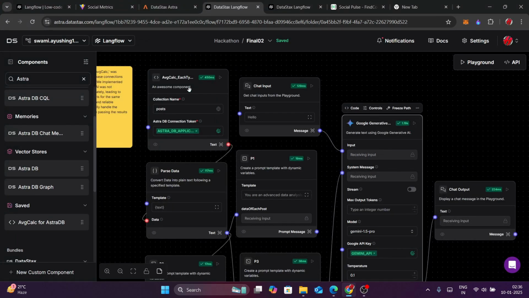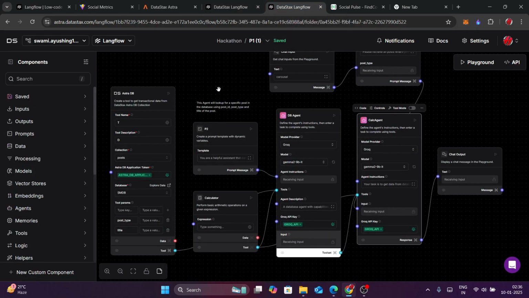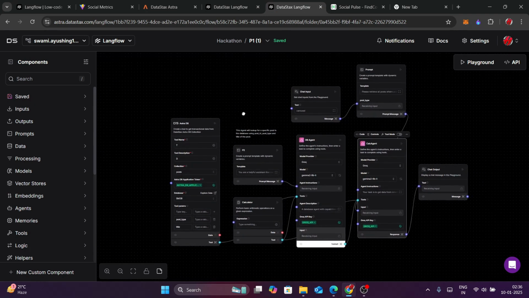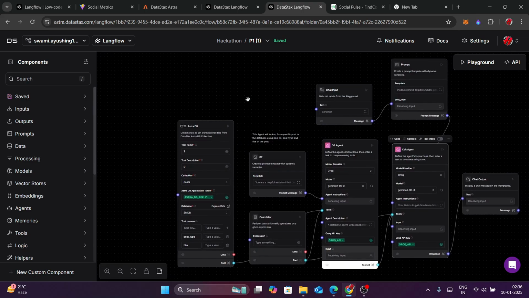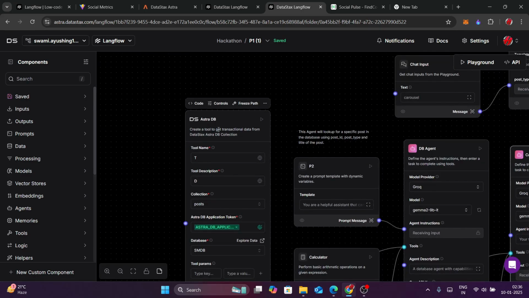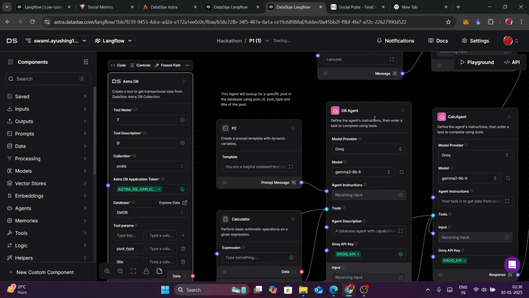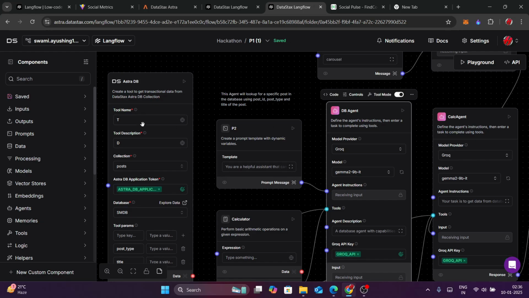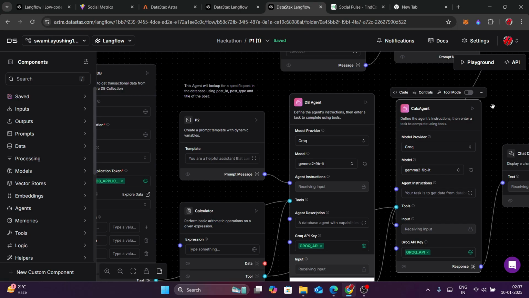And now you'll be asking, like, Ayush, why did you create this custom component when there is already an Astra DB component to retrieve all the posts from the Astra database? Now let me tell you a backstory. Here is a flow that I was previously working on. This is not my main flow actually. So here I used this Astra DB component and these two agents. This agent is basically communicating with this Astra DB component to retrieve all the posts from my database, and then this calc agent is basically doing all the calculation part and providing the analysis.